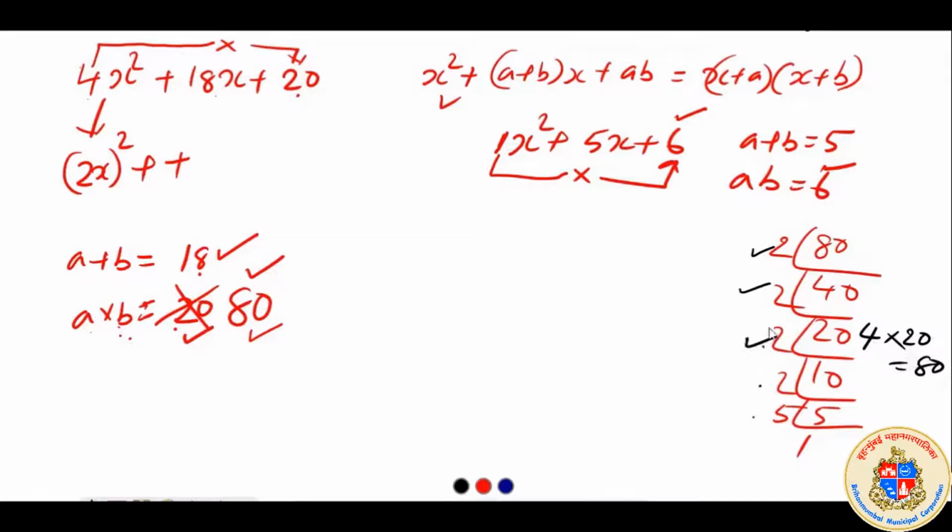We will take three 2s here. Total means 2 into 2 into 2 is equal to 8, into 5 into 2, that is 10. Again the product is 80 and we can add 8 plus 10 to get 18. So that is the mechanism. So we will write, instead of A plus B, here A plus B will be,